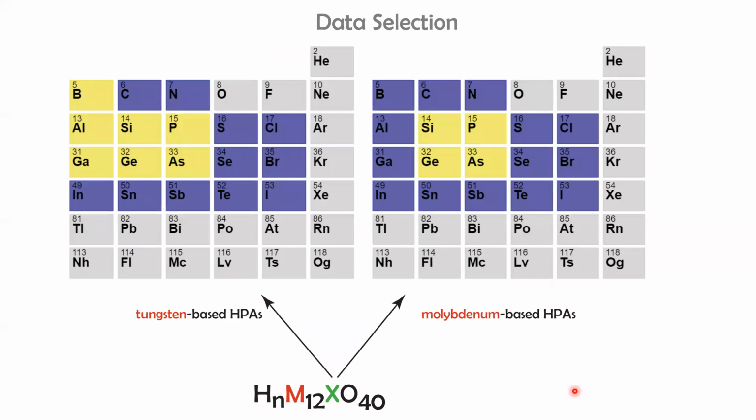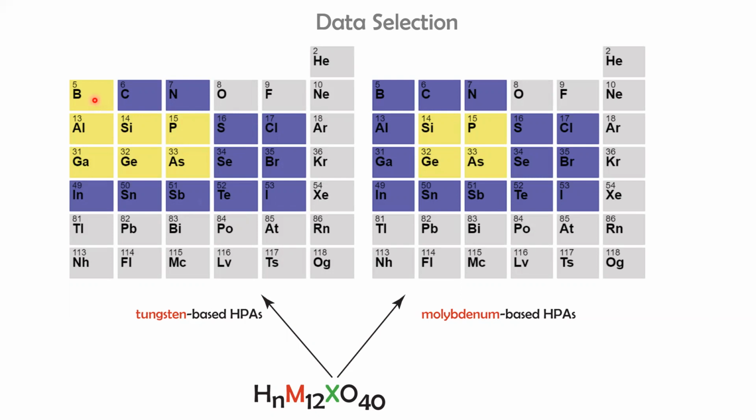Now, as far as the data selection is considered, we used two different classes of heteropoly acids. One is a tungsten-based heteropoly acid, and the other one is a molybdenum-based heteropoly acid. Now, over here, tungsten-based would mean the transition metal that we used was tungsten, and molybdenum-based heteropoly acids would mean we used molybdenum as the transition metal. Basically, these are the two prominent classes of heteropoly acids that are known, and for our density functional theory calculations, we varied the central atom with all these p block elements.